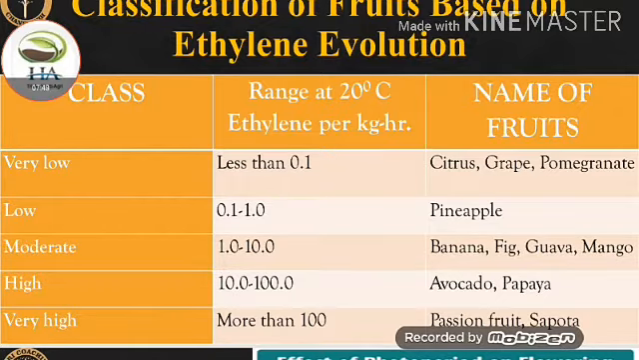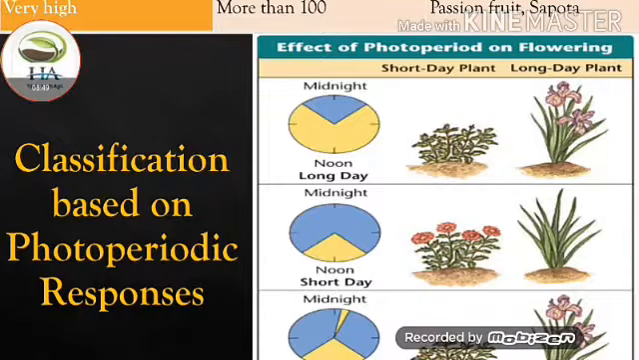The fourth one is high class, 10 to 100. Under this avocado and papaya fruits come. And the last one is very high ethylene evolution, more than 100 ethylene per kg, and under this is passion fruit. Next we talk about the classification based on photoperiodic responses.